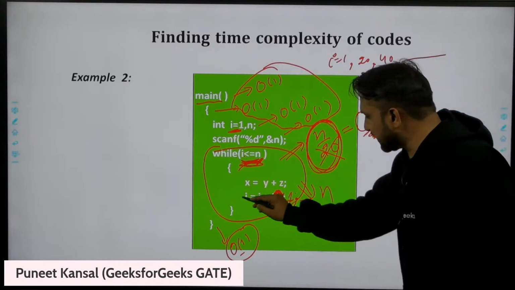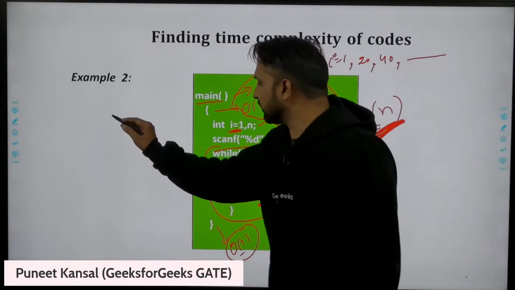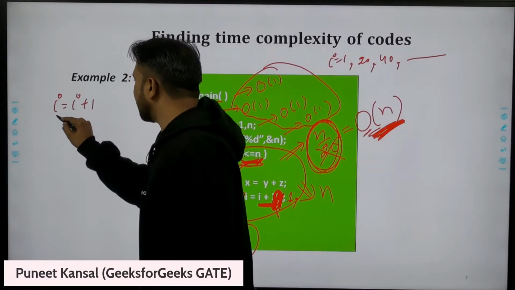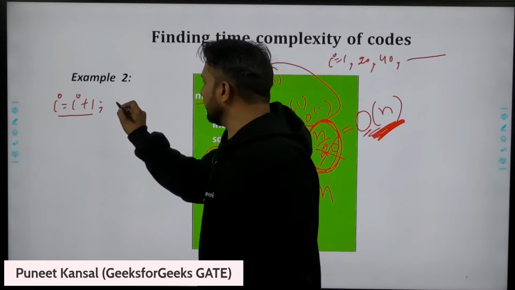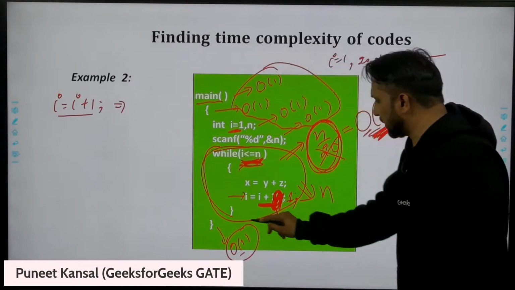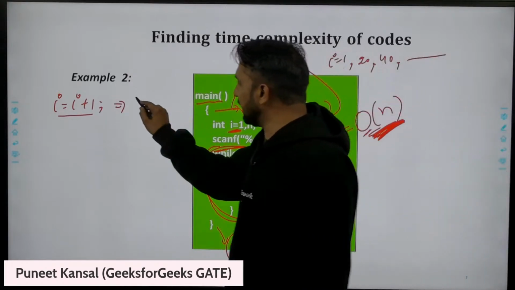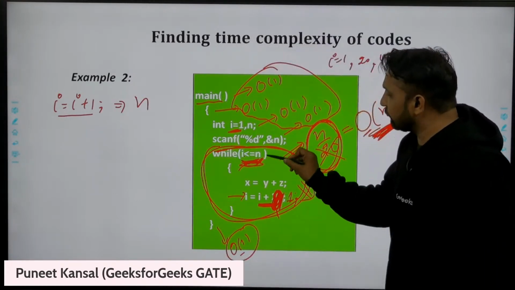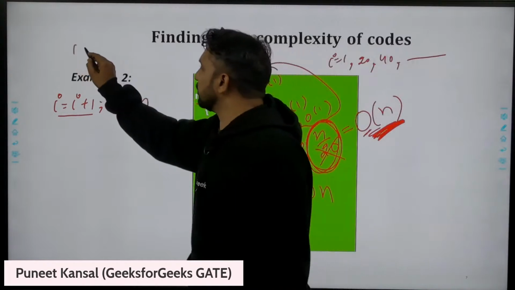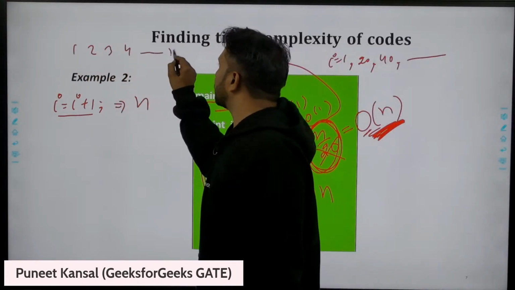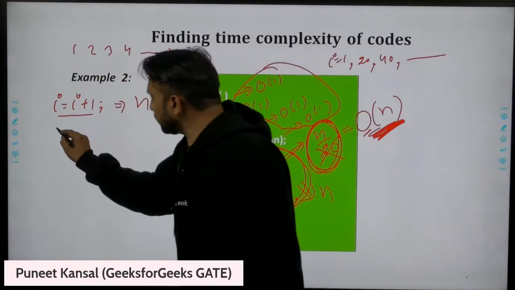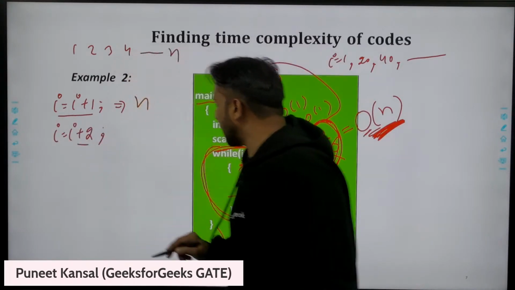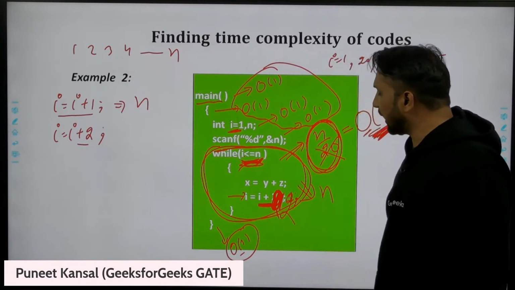If in place of this statement I'm writing I equal to I plus 1, I'm incrementing like this, then how much time will this loop take? N time, this loop will execute n times. Every time you increment the I value by 1, it will be 1, then 2, then 3, then 4, and go up to n. But if I put I equal to I plus 2, this time I'm incrementing I with 2.